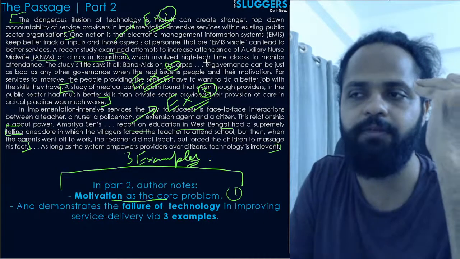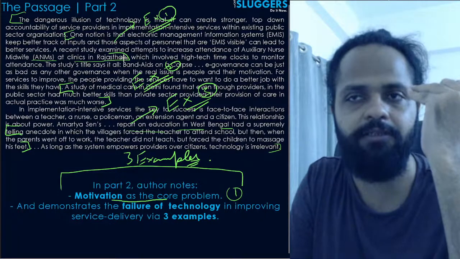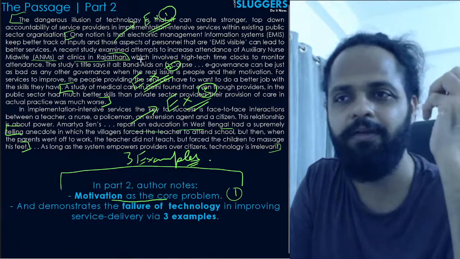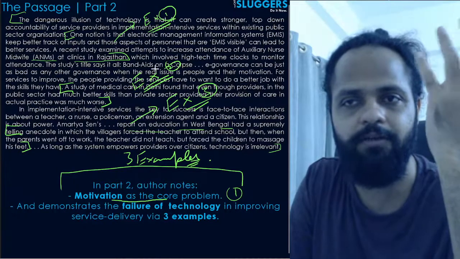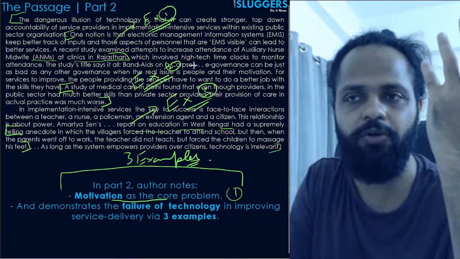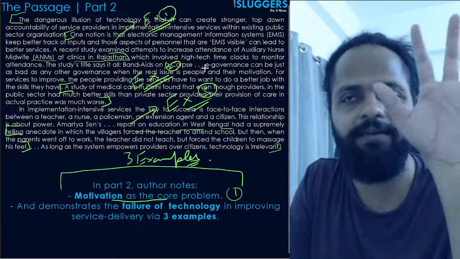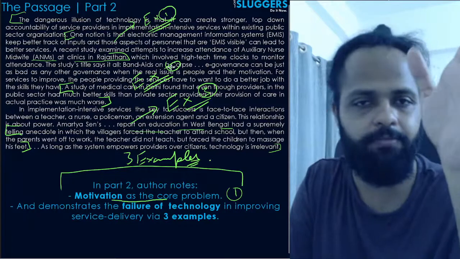In the first example, the example of the nurses at the clinics in Rajasthan, where you had that attendance system, there was a study that was done on it, and the title of the study says it all, right? Band-aids on a corpse. That means that technological intervention to track attendance did not really help at all.